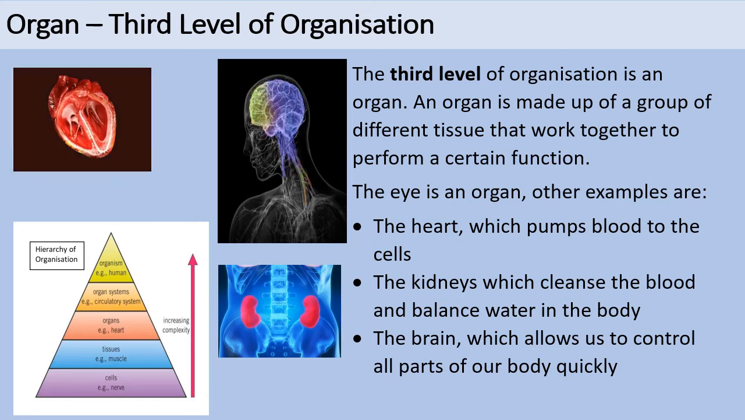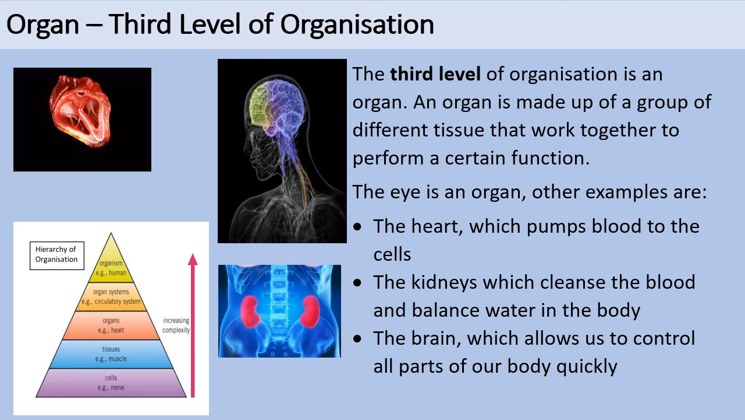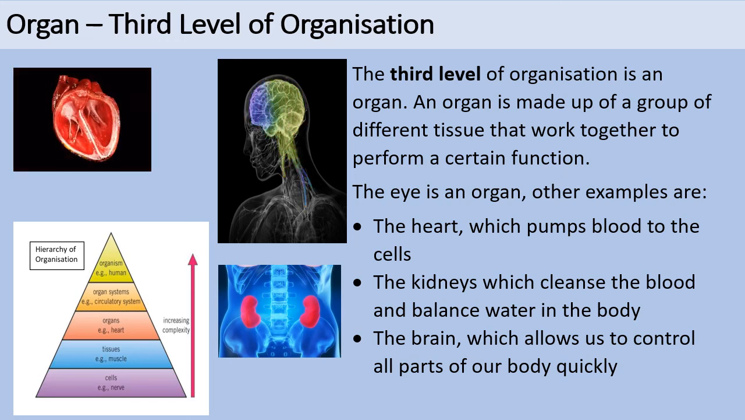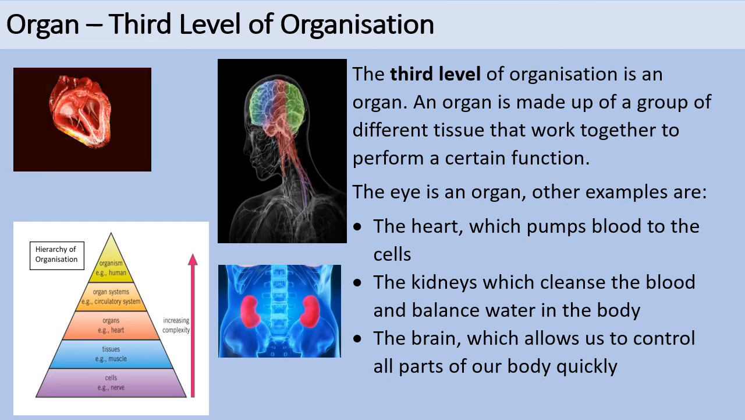The third level of organization is an organ. An organ is made up of a group of different tissues that work together to perform a certain function. An example that I gave on the previous slide was the eye. Other examples are the heart, which pumps blood to the cells, the kidneys, which cleanse the blood and balance water in the body, and the brain, which allows us to control all parts of our body quickly.